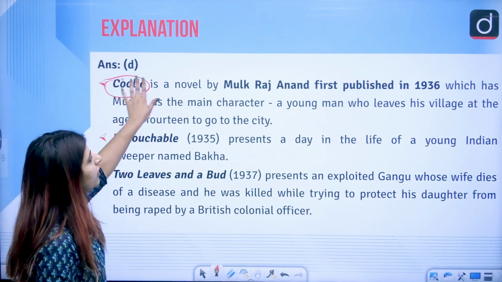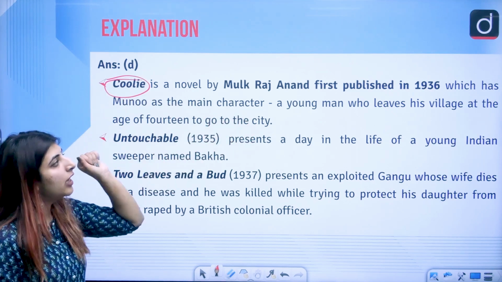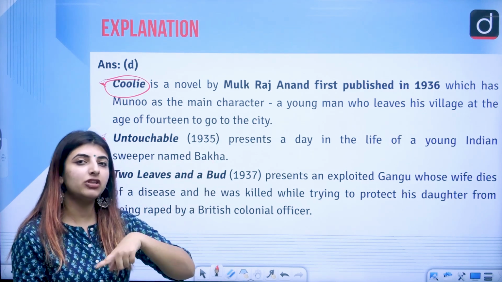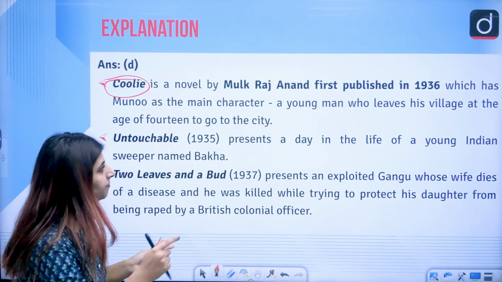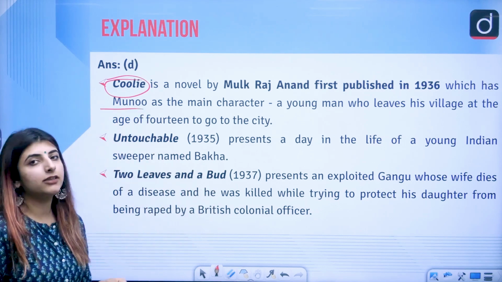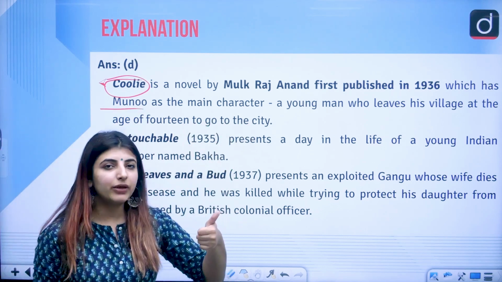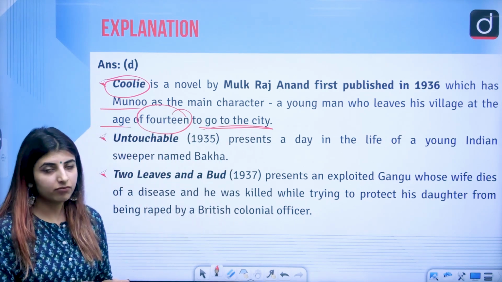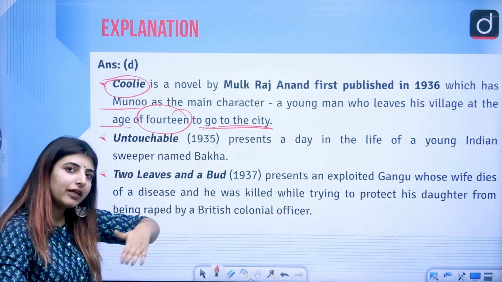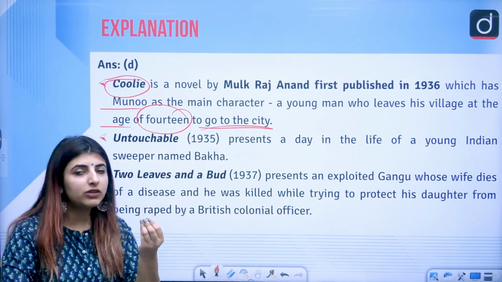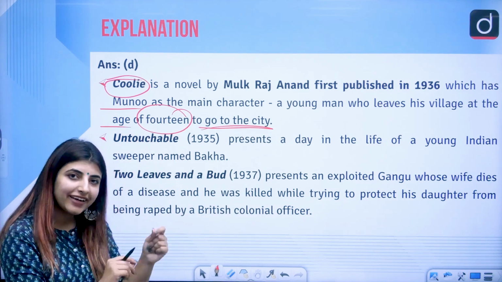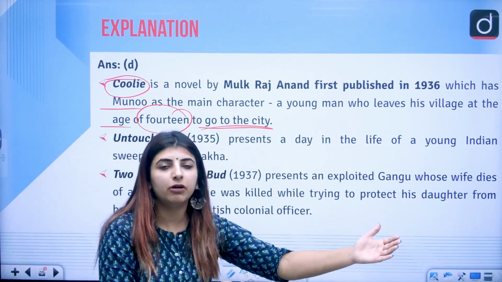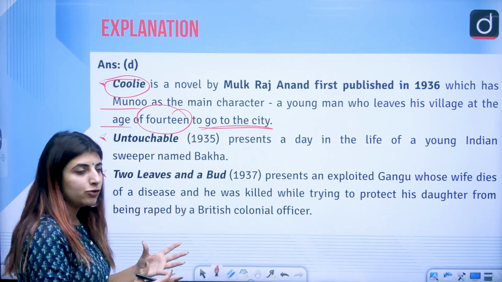So, Coolie: Mulk Raj Anand wrote this novel, which was first published in 1936. So it was a novel published in the pre-independence era. Correct? Munno, the main character, a young man, leaves his village at the age of 14 to go to the city and earn. So Munno leaves his village and goes to the city to do what? To run certain small errands, to earn money. So it's his journey that we talk about in the novel named Coolie.